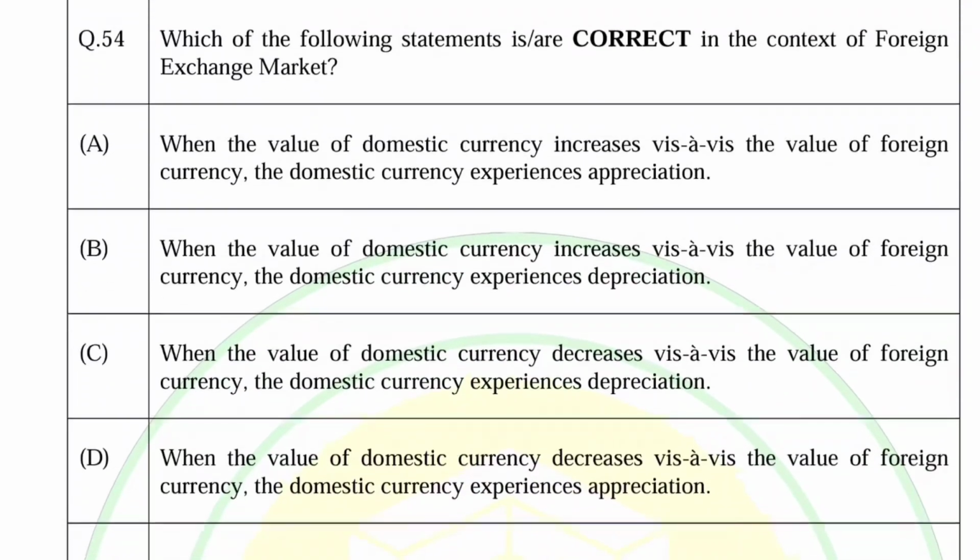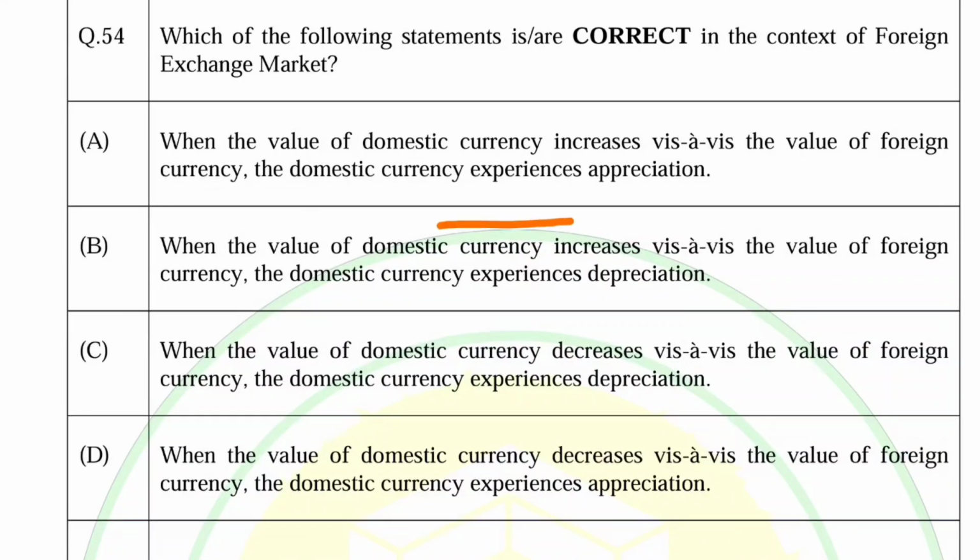B option is when the value of domestic currency increases vis-a-vis the value of foreign currency, the domestic currency experiences depreciation.